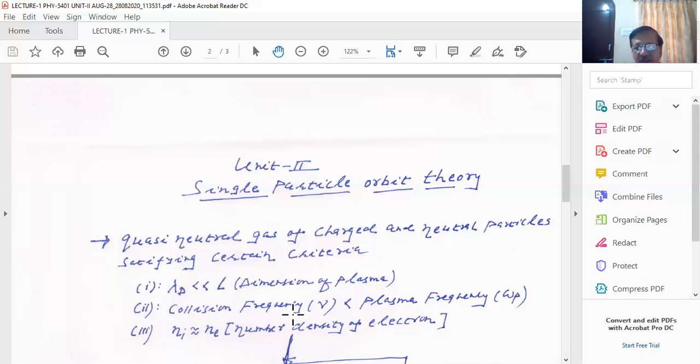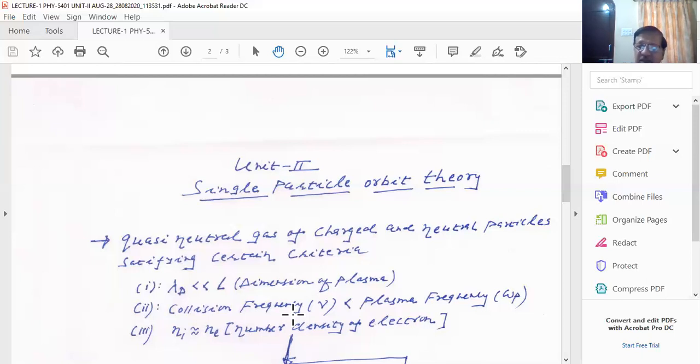because each charged particle of the plasma state is oscillating with its natural frequency in the plasma state. This is known as plasma oscillations. And I hope that it is covered in unit number 1. What is a plasma oscillation?